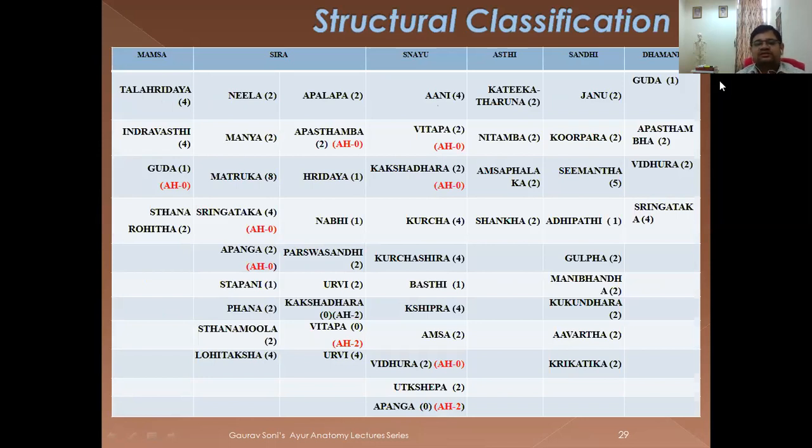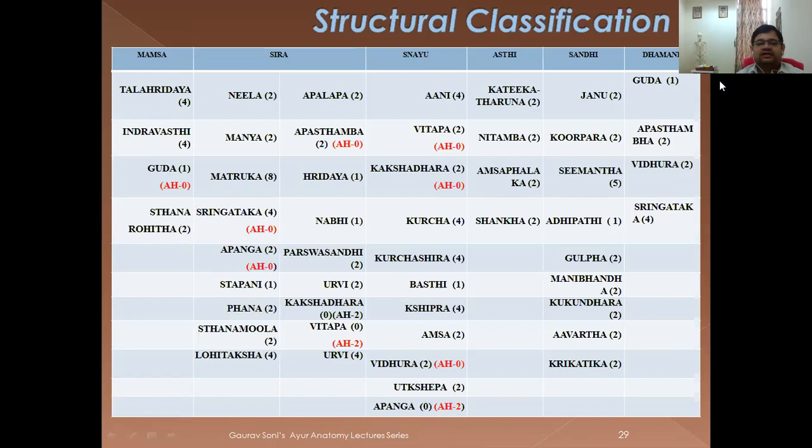In Sira Marma, you can see Nila, Manya, Matruka, Sringataka, Apanga, Sthapani, Phana, Stanamula, Lohitaksha, Apalapa, Apastambha, Hridaya, Nabhi, Parshva Sandhi, Urvi, Kakshadhara, Vitapa, and Urvi. Here you can see the red color, Sringataka 4, but AH says 0. So you can see in the Dhamani Marma, Sringataka is going there.